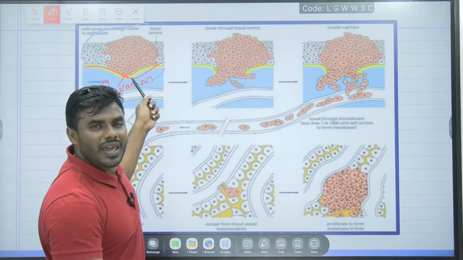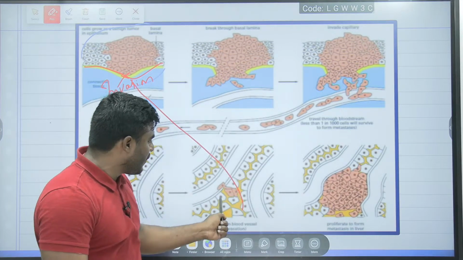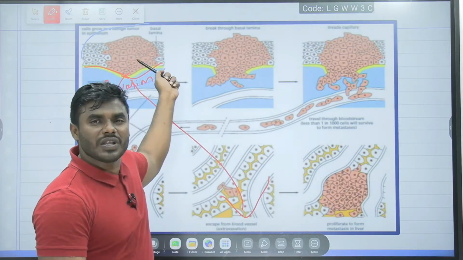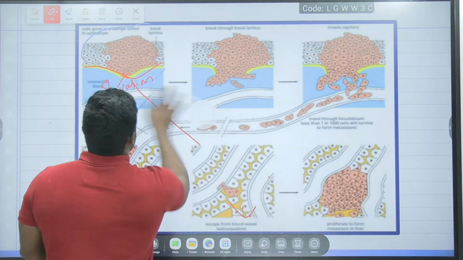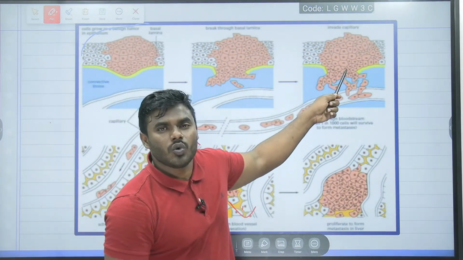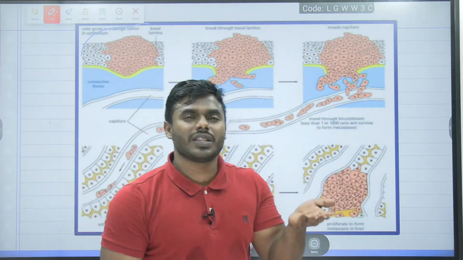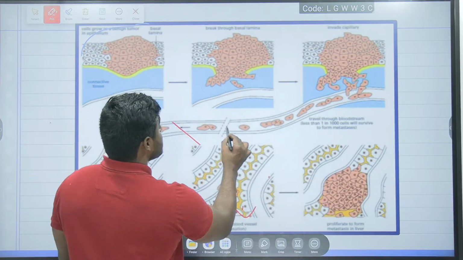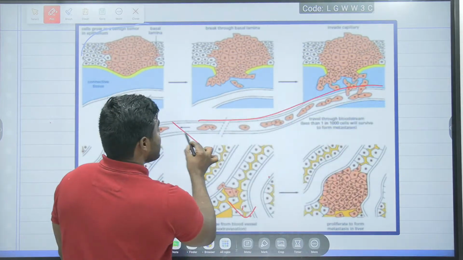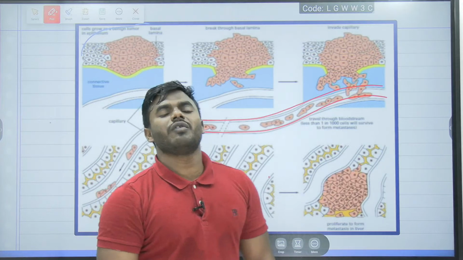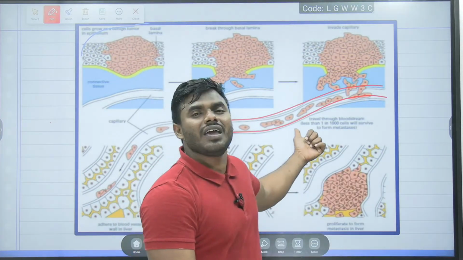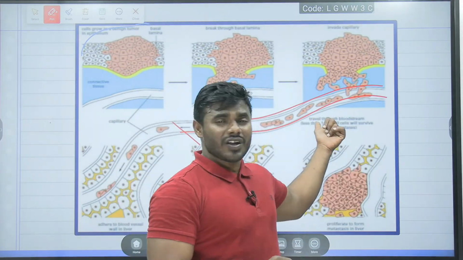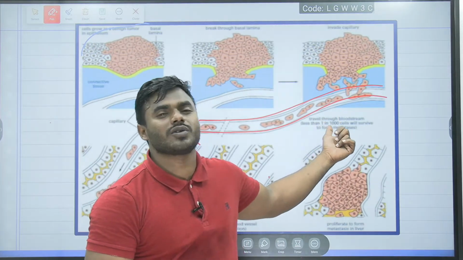After breaking the basal lamina, it has to come to the liver. But the question is, can it jump directly from the basal lamina of the epithelial tissue into the liver? Not possible. Now please focus. It has to travel from the epithelial tissue or the connective tissue to the liver. How is that possible? It travels with the help of blood vessels, or because of the lymphatic vessels. So you all have to remember, for this only the scientist got the Nobel Prize in the year 2017.